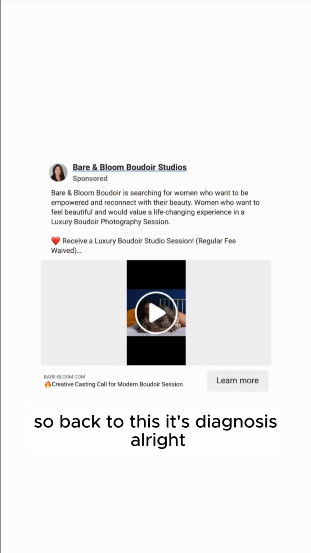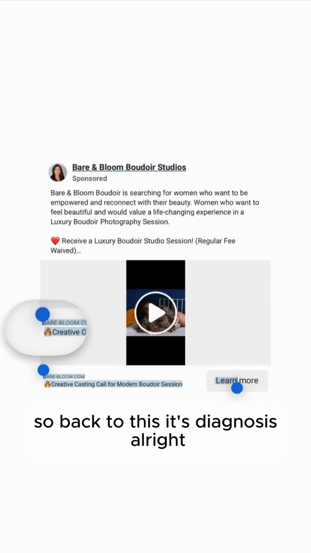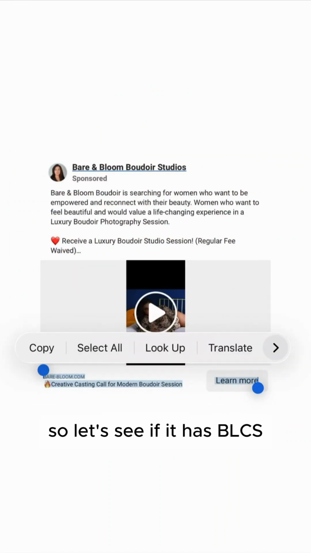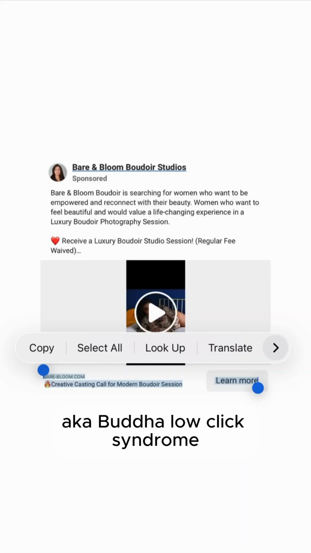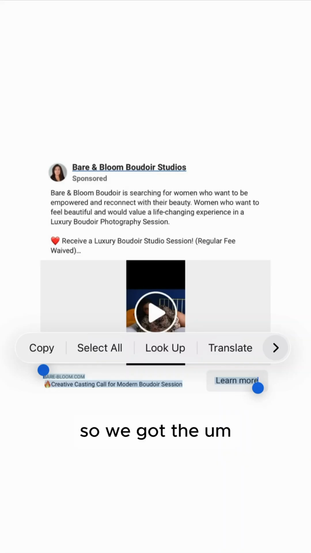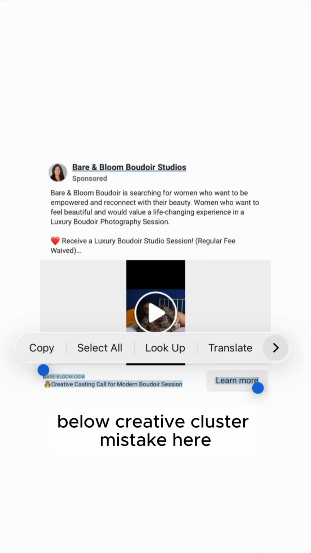So back to this. Let's diagnose this. All right, so I'm gonna see if we believe it has BLCS, aka Boudoir low click syndrome. So we got the below creative cluster mistake here.